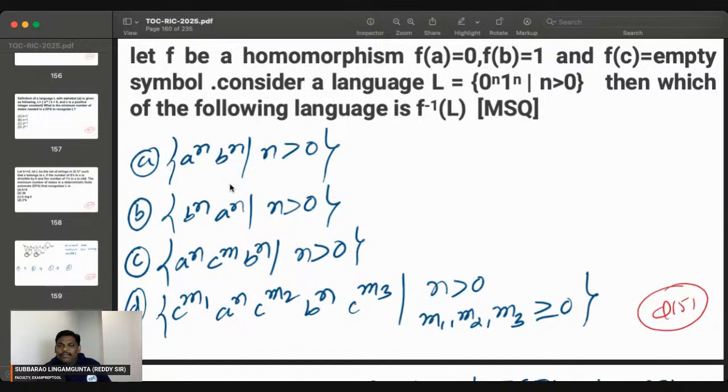Everyone can try. Any doubt? Abhishek, do you have any doubt? Small doubt also there, let me know.